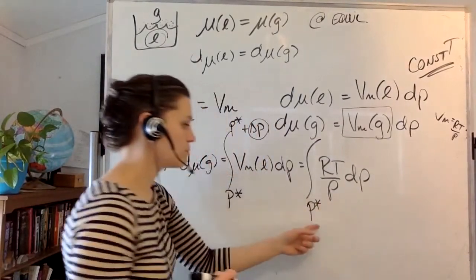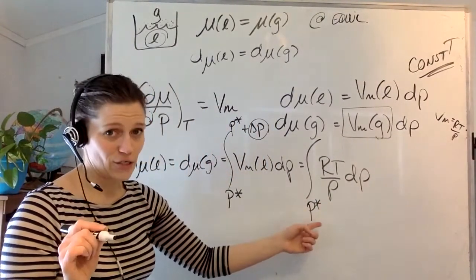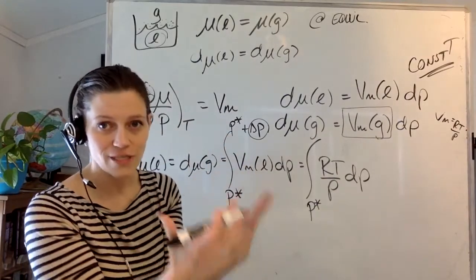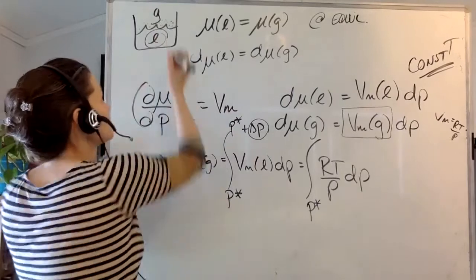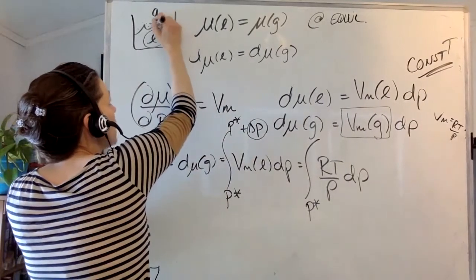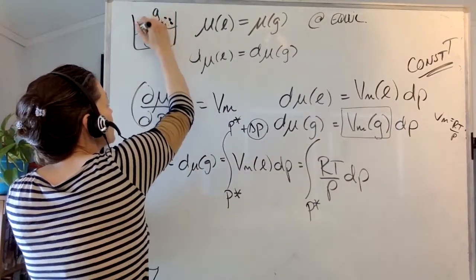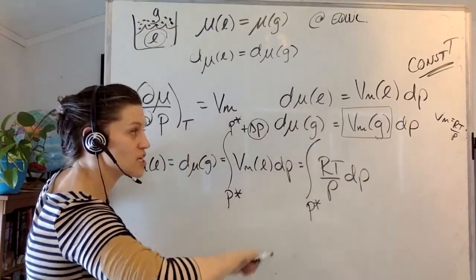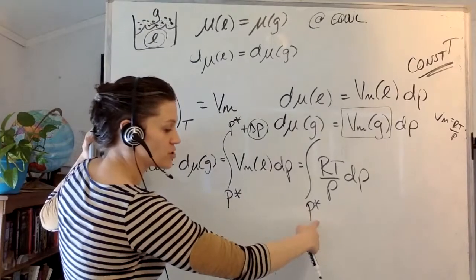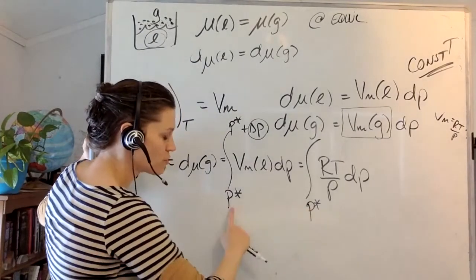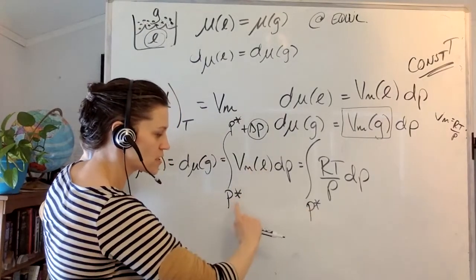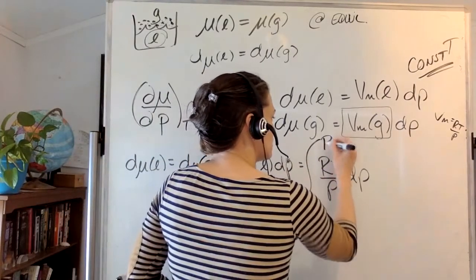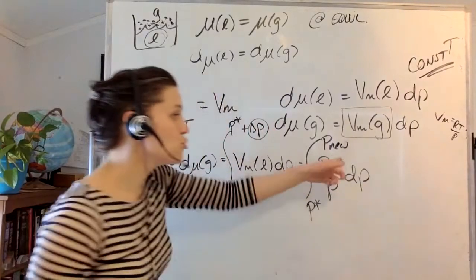But what it's integrating to is the new vapor pressure, because the vapor pressure is not about the liquid, it's about those little gas particles up above the liquid in equilibrium in the vapor phase. They're the ones that are changing. Their vapor pressure goes from P star, the initial pressure that the molar volume of the liquid is experiencing, to what I'm going to call P new. So this is the new vapor pressure.